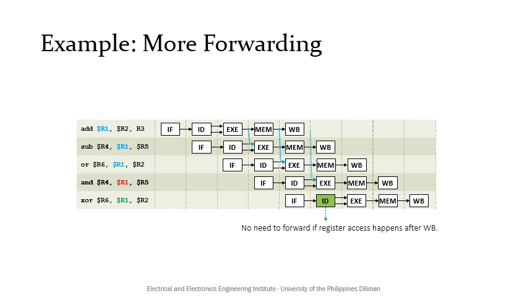if we follow the same pattern, then we'll have to get the result from here and pass it to the ALU input in the EXE stage. However, there is actually no more pipeline register at the end of the write back stage. Thus, we can't do the same approach.